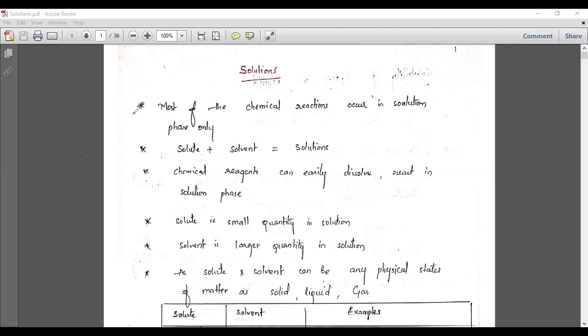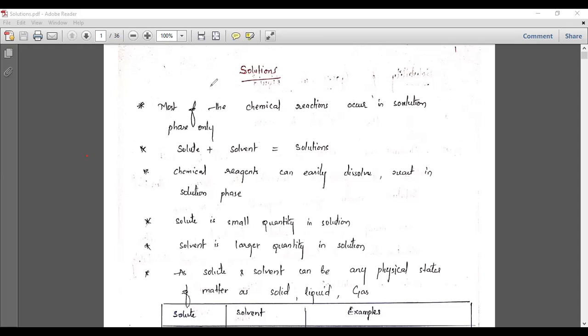So why do we need to discuss this particular solution? Because most of the chemical reactions generally occur in the solution phase. A solution is nothing but a combination of two components, that is solute and solvent. Generally a solution is in the liquid phase, because all the components can easily dissolve in a liquid phase.